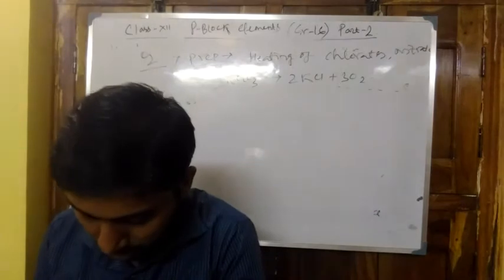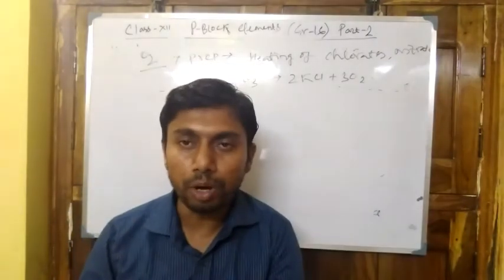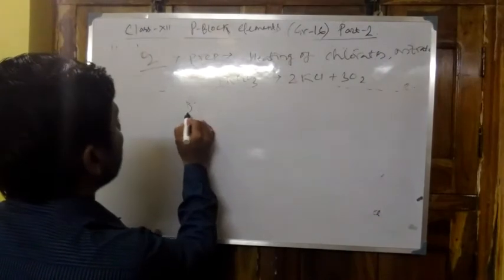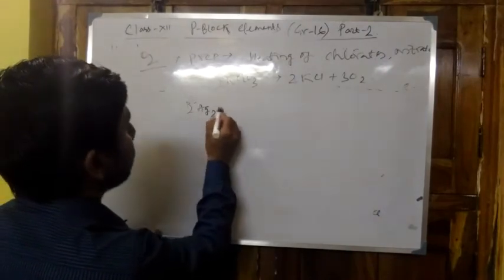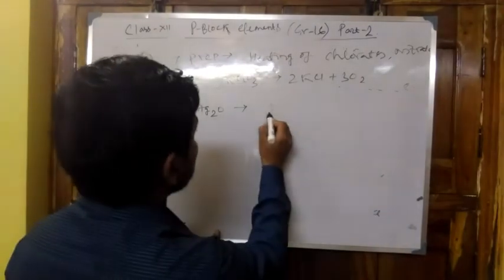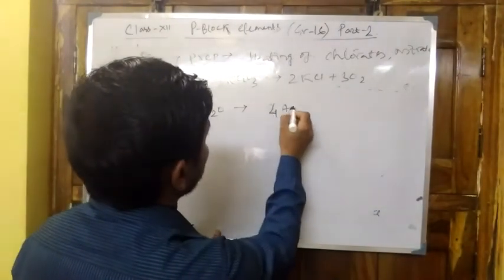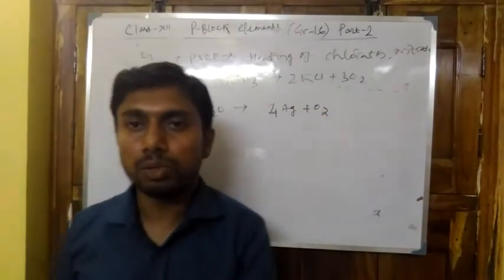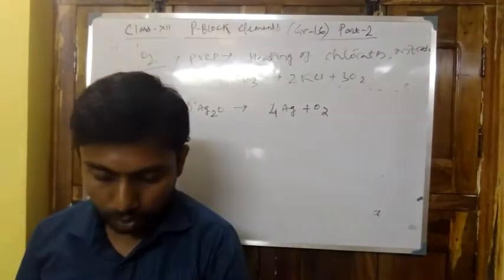Next one is thermal decomposition of a non-reactive metal oxide, that is silver oxide, producing silver plus O2. In the same way, we can produce oxygen by using mercury oxide also.